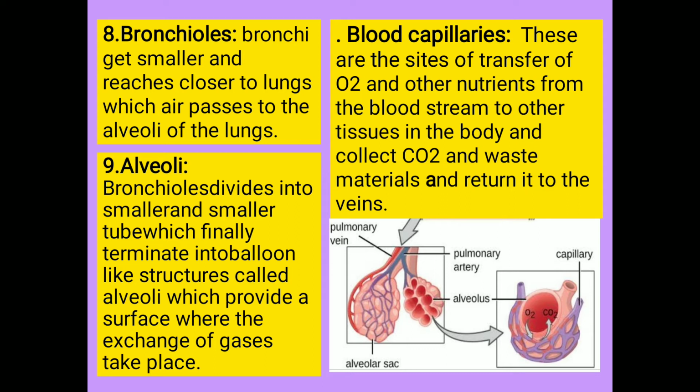The walls of the alveoli contain an extensive network of blood vessels, say blood capillaries. These are the sites of the transfer of oxygen and other nutrients from the bloodstream to other tissues in the body, and they collect carbon dioxide and waste materials and return them to the veins.